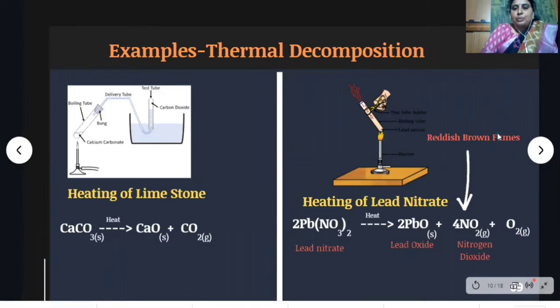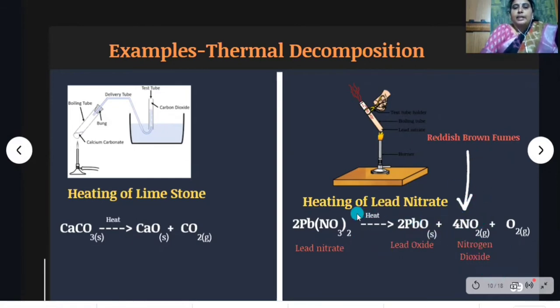One more example, children. See here, heating of lead nitrate. When lead nitrate is taken in a boiling tube and strongly heated, what happens here? Reddish brown fumes are evolved due to liberation of nitrogen dioxide. The reddish brown fumes are nothing but nitrogen dioxide.